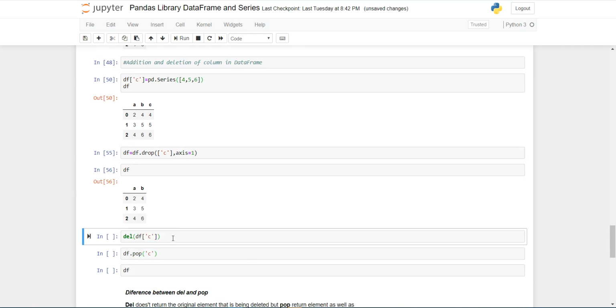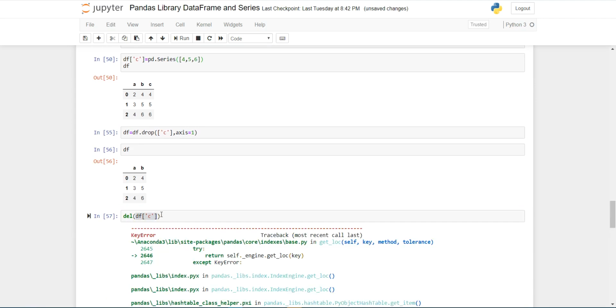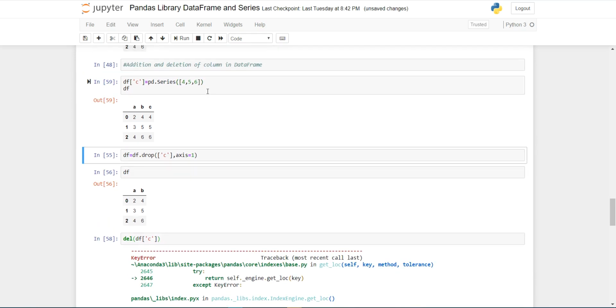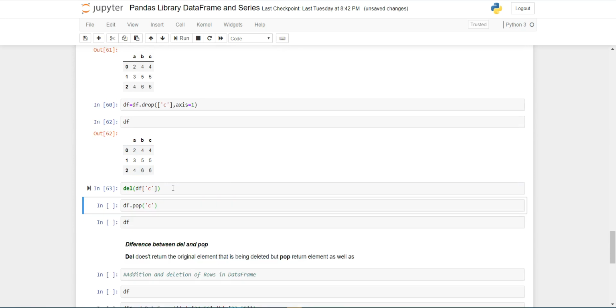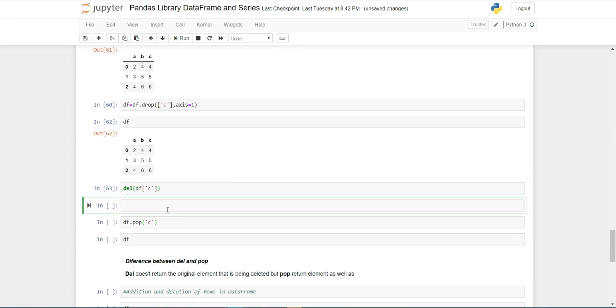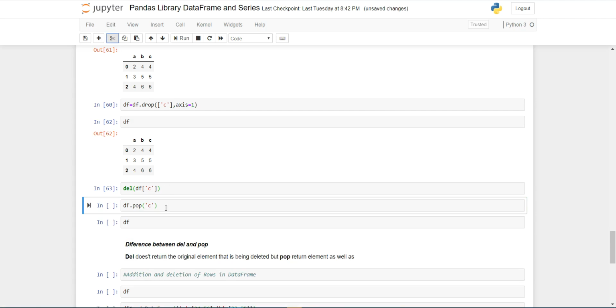Now another function is del. The del function deletes the data column from the data frame, but it doesn't return any value. So you can see that I haven't added any column. Now this is my data frame. It contains A, B, C columns. Now I am deleting the C column from the data frame. It deleted the column, but it doesn't return any value. So you can see that it deleted the C column from the data frame.